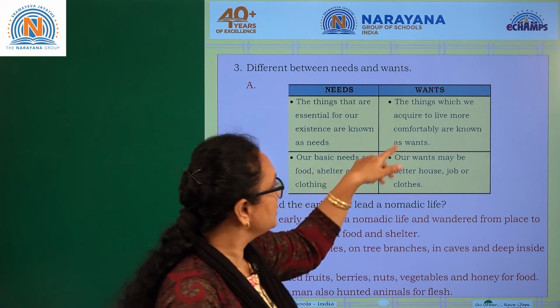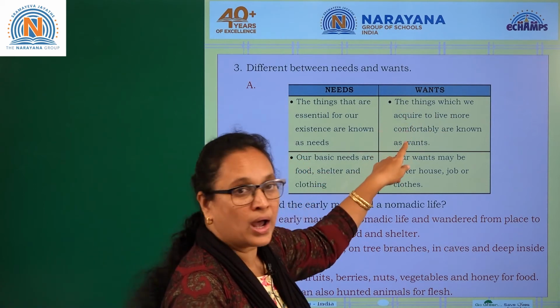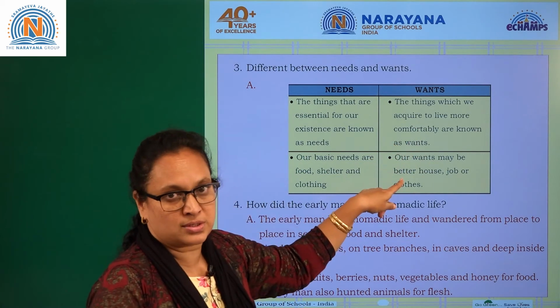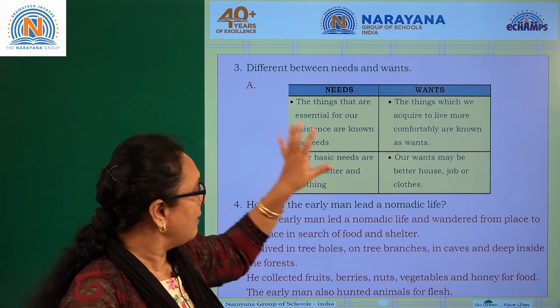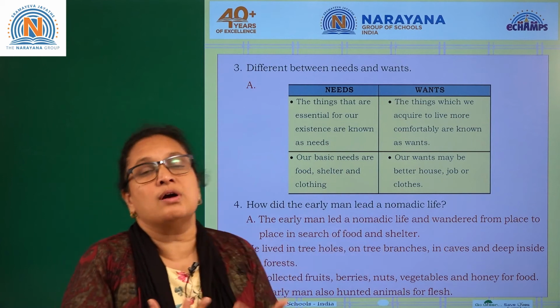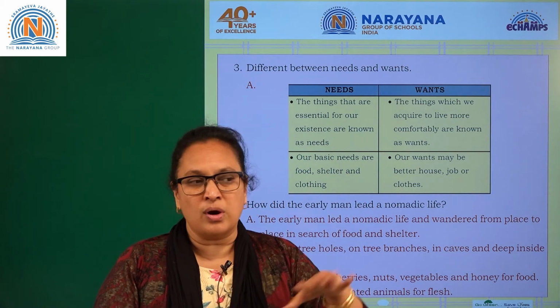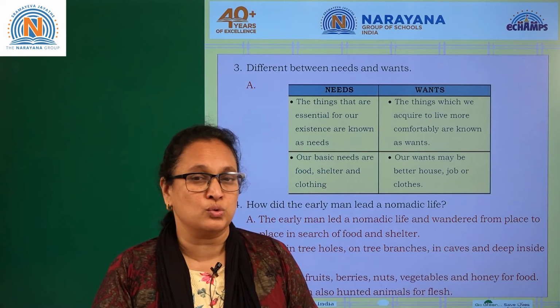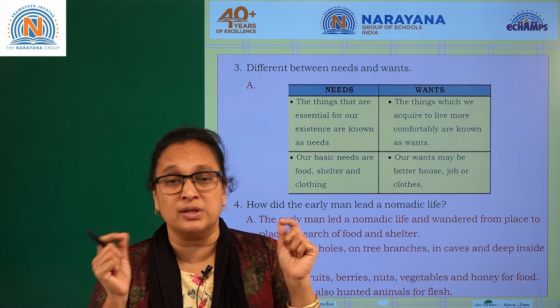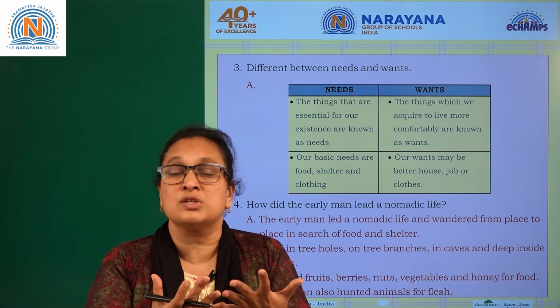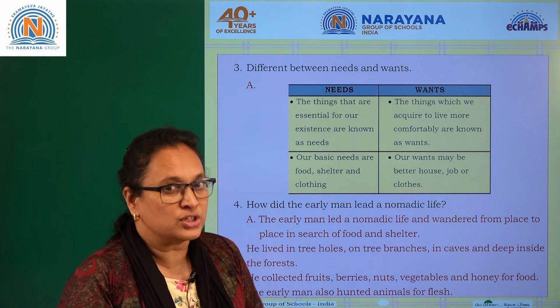So coming to wants, the things which we acquire to live more comfortably are known as wants. Okay, we have all these things, but we want more comfortable things. We want the designer clothes. Okay, we want Puma shoes. Everyone now, they look for the brand names. They just want to showcase themselves. That's what more comfortably, the luxurious life.